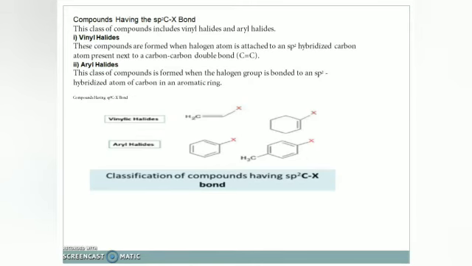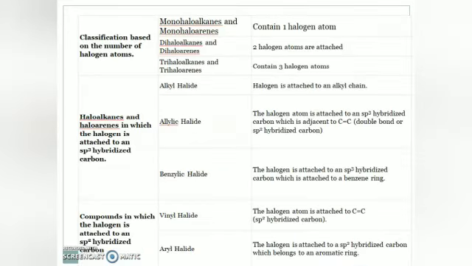What is the next classification? So we have checked classification based on the number of halogen atoms. Then the sp3 C-X bond. Next one is the sp2 C-X bond. That is also further divided into vinyl halides and aryl halides.